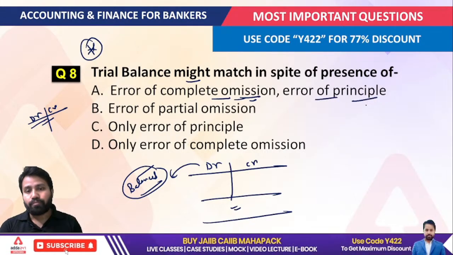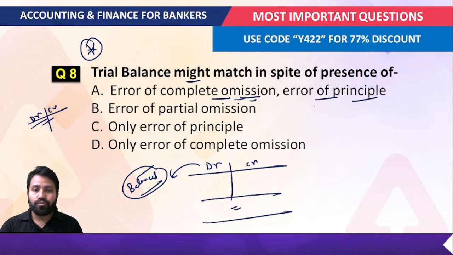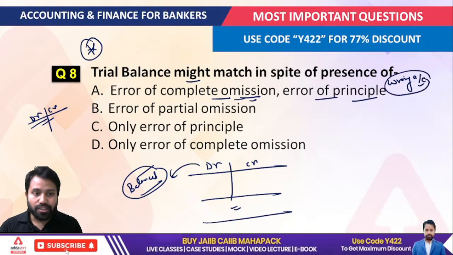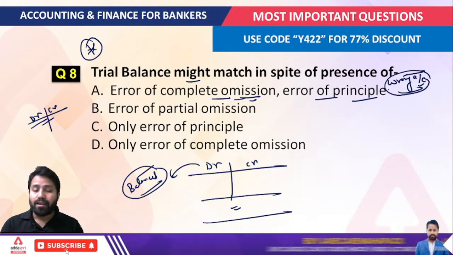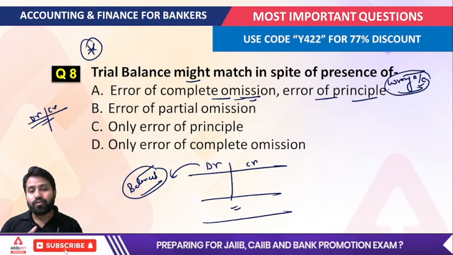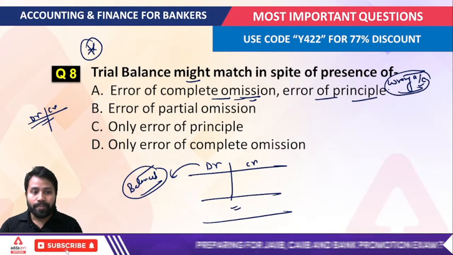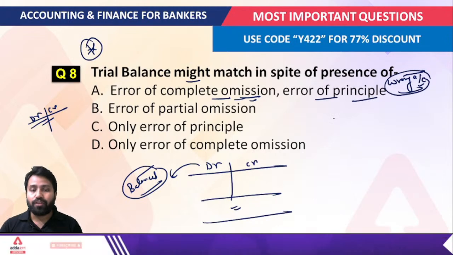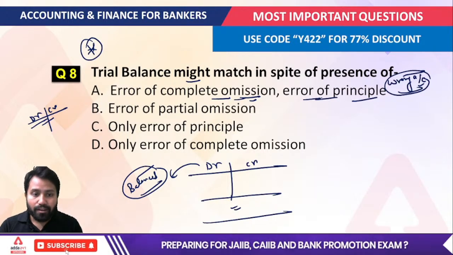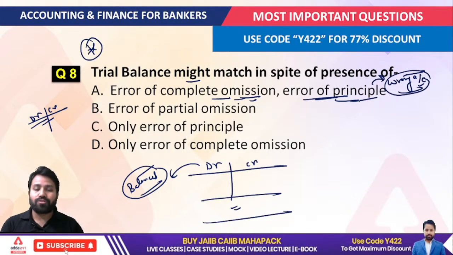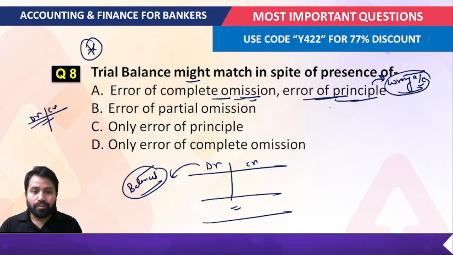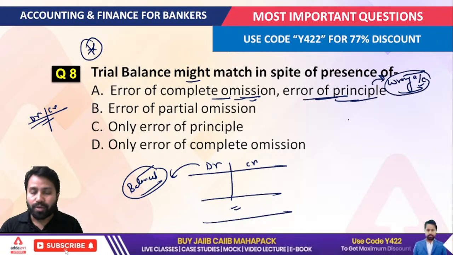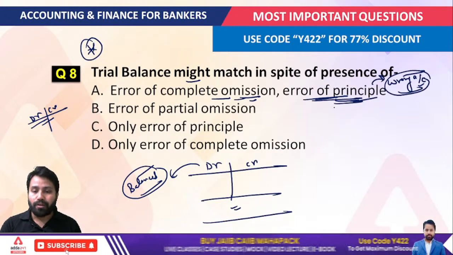When we talk about the error of principle, it is all about when you record the transaction into the wrong account but not the wrong side. You actually recorded the transaction into the wrong account. You have to record the revenue, but you recorded the expenses for that. So error of principle is all about the wrong account, when you post the transaction into the wrong account. Suppose that you have to debit the machinery account, but by mistake you debit the repair account. So this is a kind of error of principle.